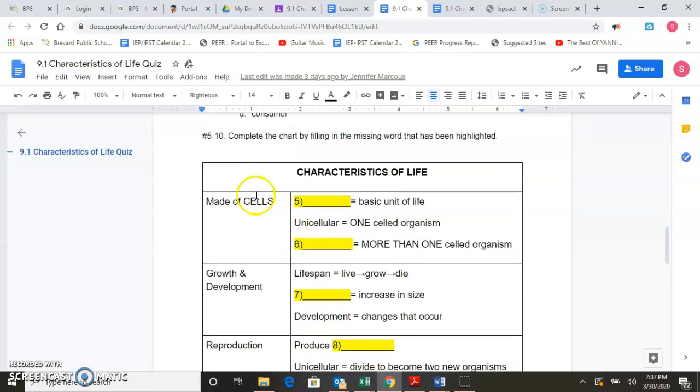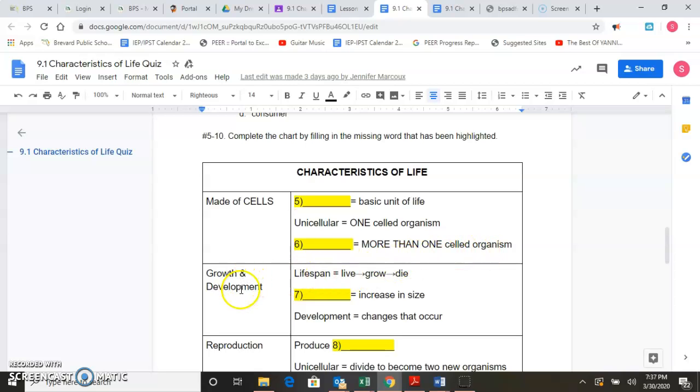The next part, number 5 through 10, you're going to complete the chart by filling in the missing word that has been highlighted. These are all characteristics of life. So you're done with the picture now. This section is focusing on made of cells. Number 5 is blank equals basic unit of life. Unicellular equals one-celled organisms. And number 6, blank equals more than one-celled organism.